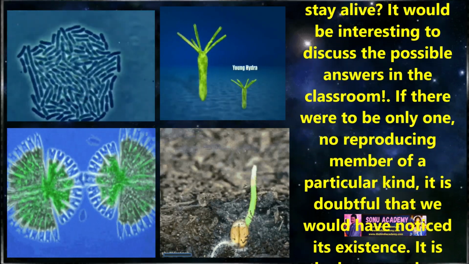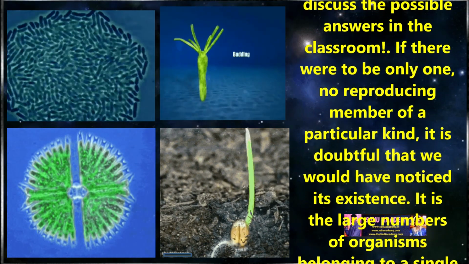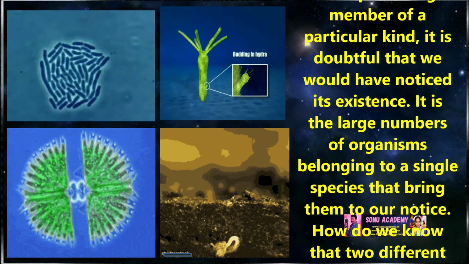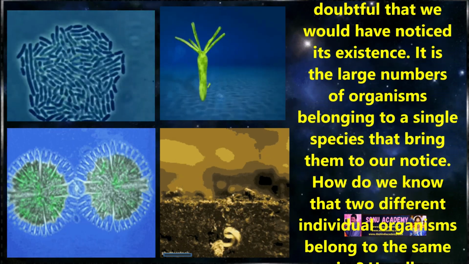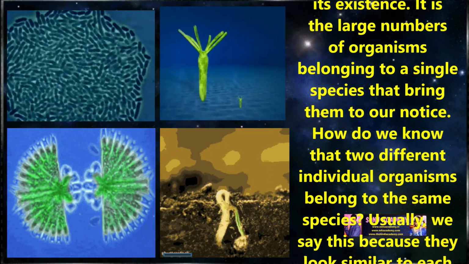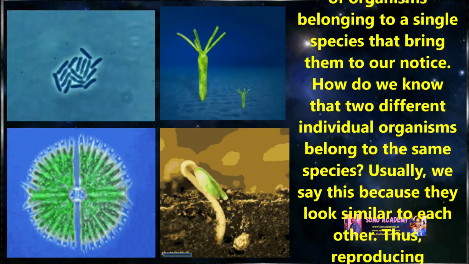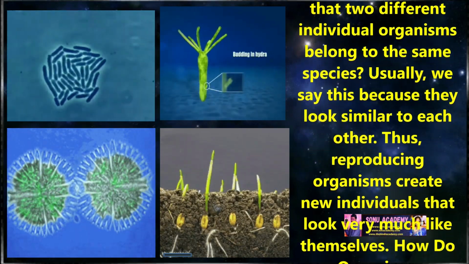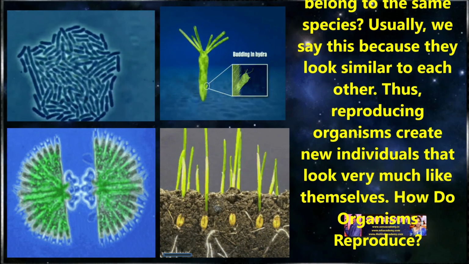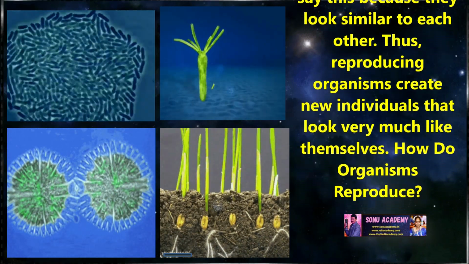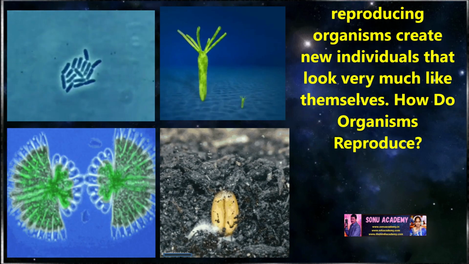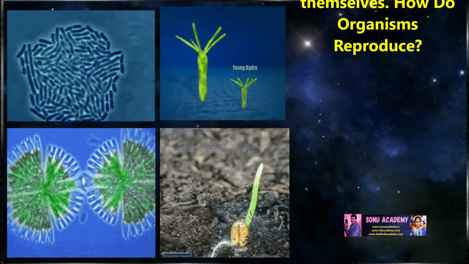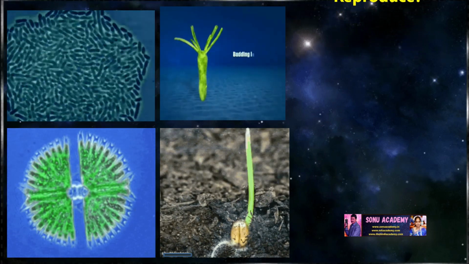If there were to be only one non-reproducing member of a particular kind, it is doubtful that we would have noticed its existence. It is the large number of organisms belonging to a single species that brings them to our notice. How do we know that two different individual organisms belong to the same species? Usually we say this because they look similar to each other. Those reproducing organisms create new individuals that look very much like them. So let's discuss in detail how organisms reproduce.